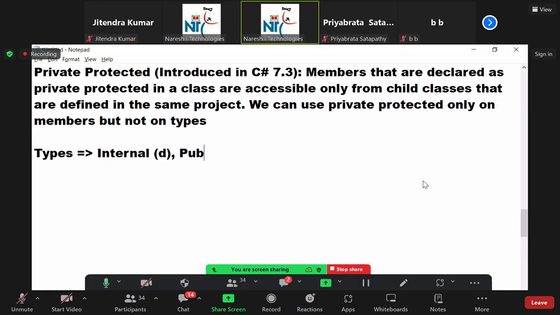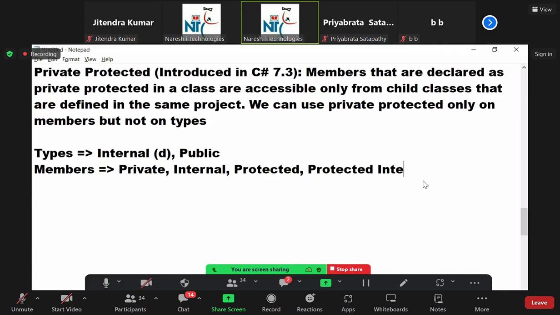Second one is public. For members, we have all 5. So types have only 2 scopes. Default is internal, change to public, but members have all 5.